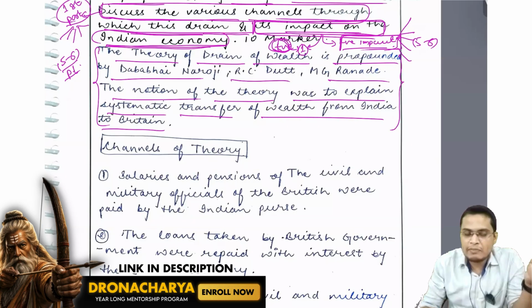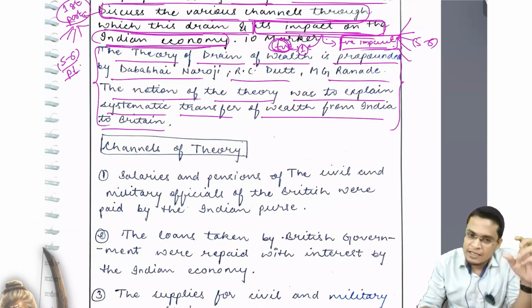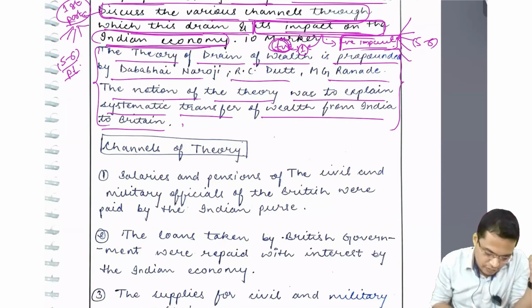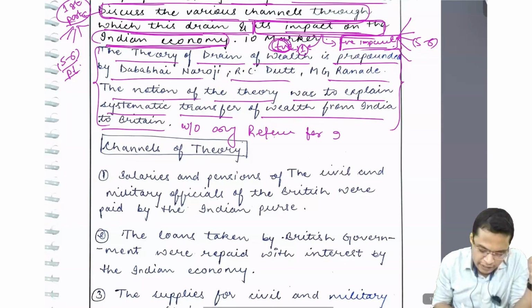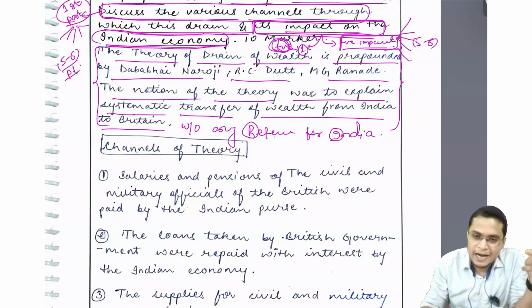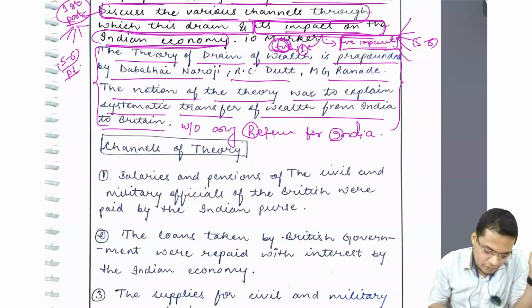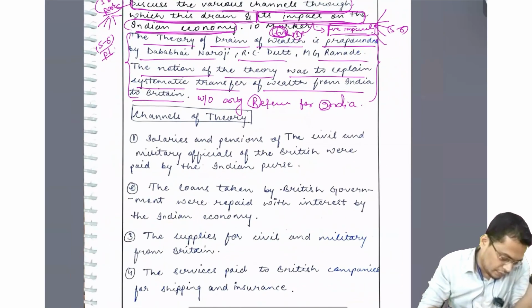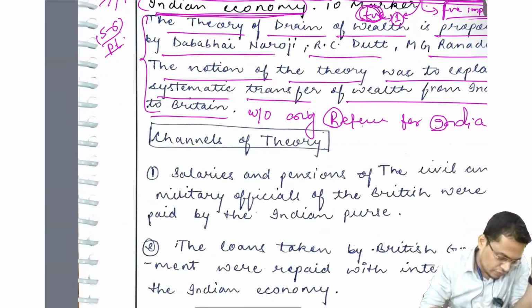If we are transferring money and getting something else in return, for example some minerals, then it is good because you are doing trade. But here they are draining money without giving anything in return. You have to write without any return for India. I am writing this in capital letters for your understanding; you should not write it that way. This is your introduction. Just improve that, but apart from that, it is good.